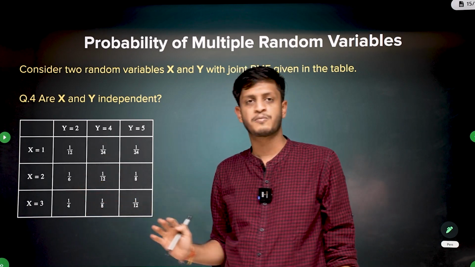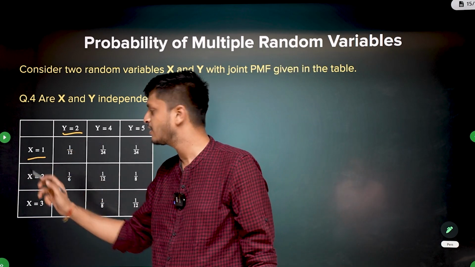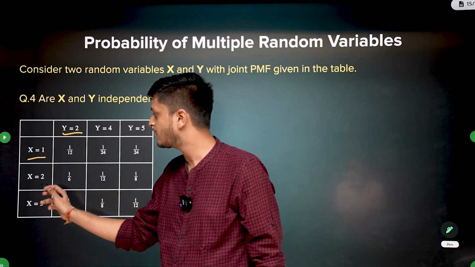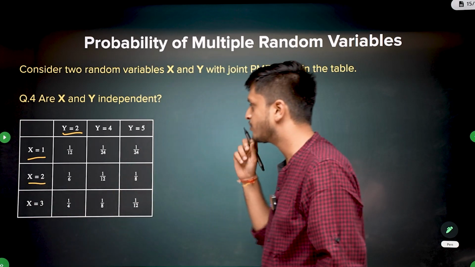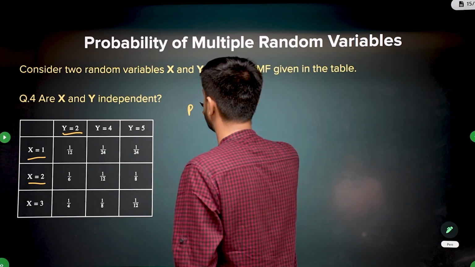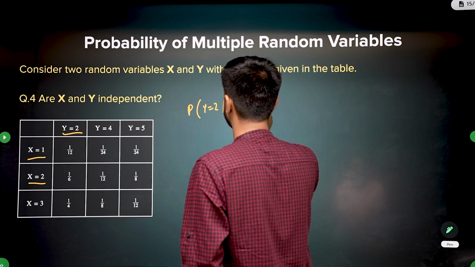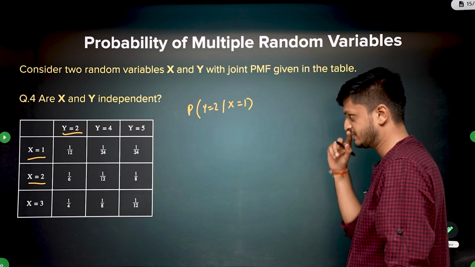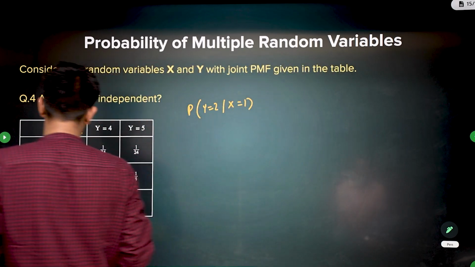All such combinations should be independent of each other. So y being 2 should be independent of x being 1. Y being 2 should be independent of x being 2, and so on. Basically check everything. So we can do it quickly. We already checked y being 2 independent of x being 1. Right. I will tell you a very quick way to do this.